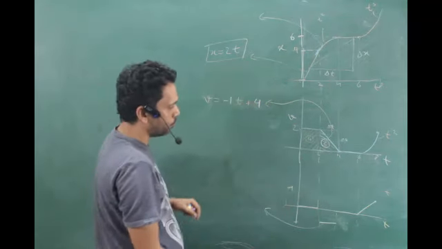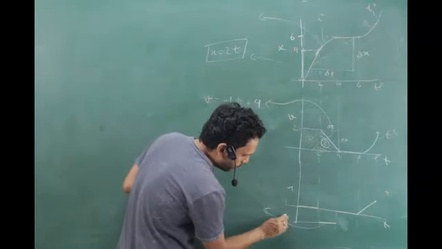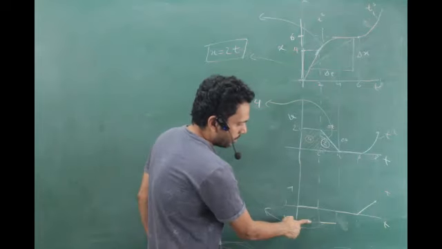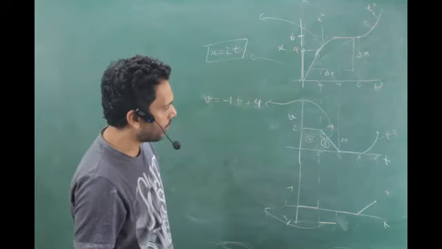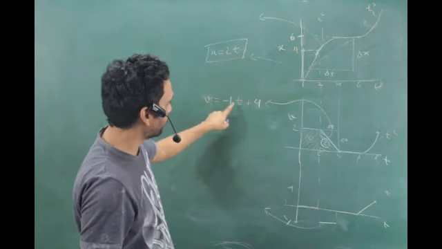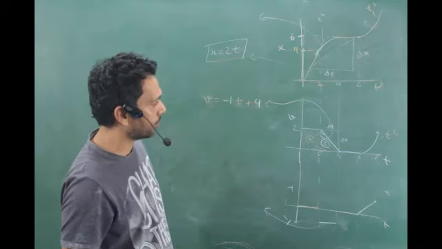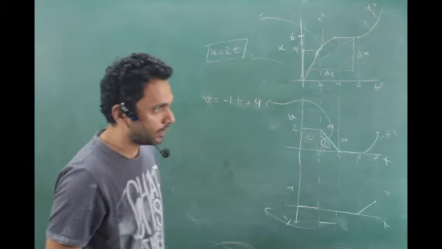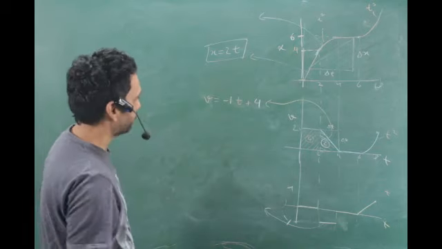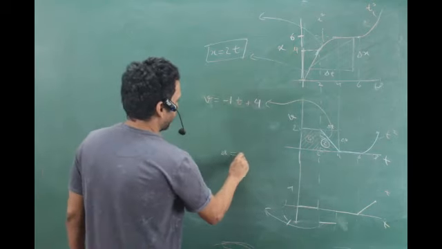So -2 by 2, -1 is the slope. So this must be -1 meter per second square. Any doubt in that? This thing which is attached to the t is depicting the slope, by the way. Is that clear? So a is equal to -1.